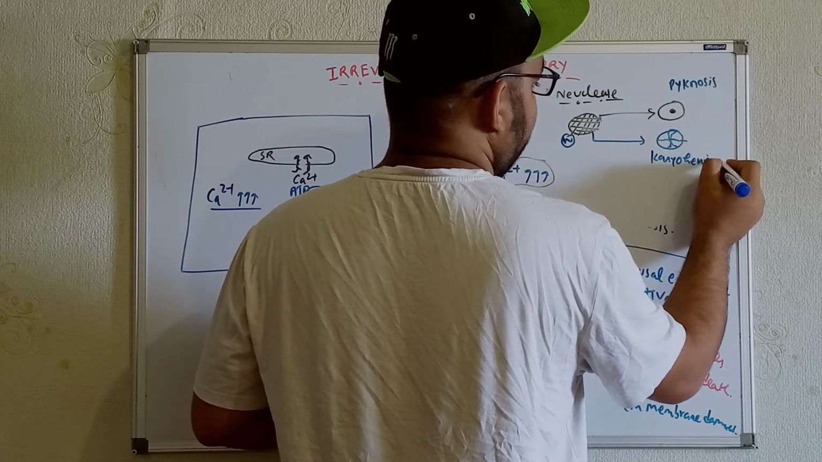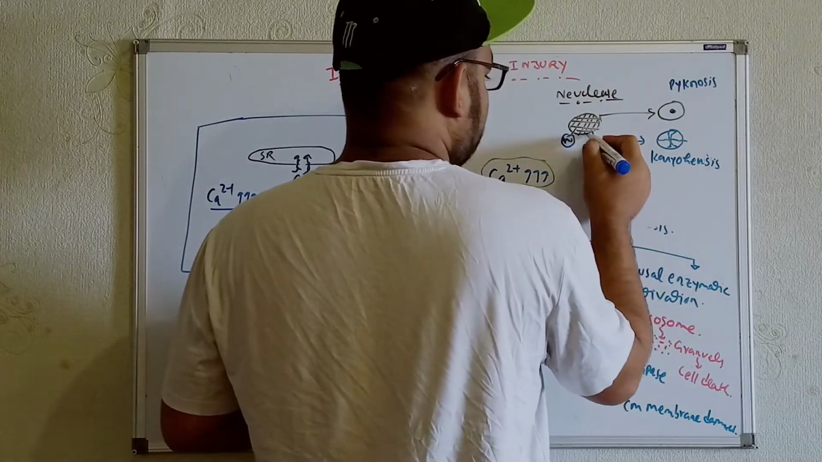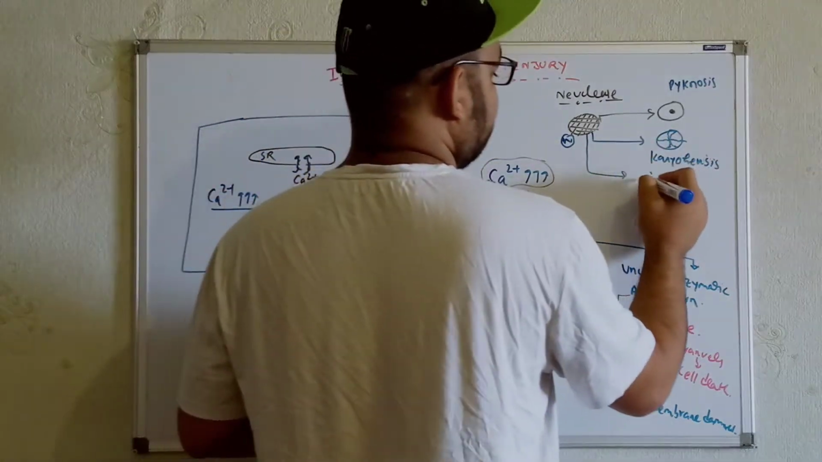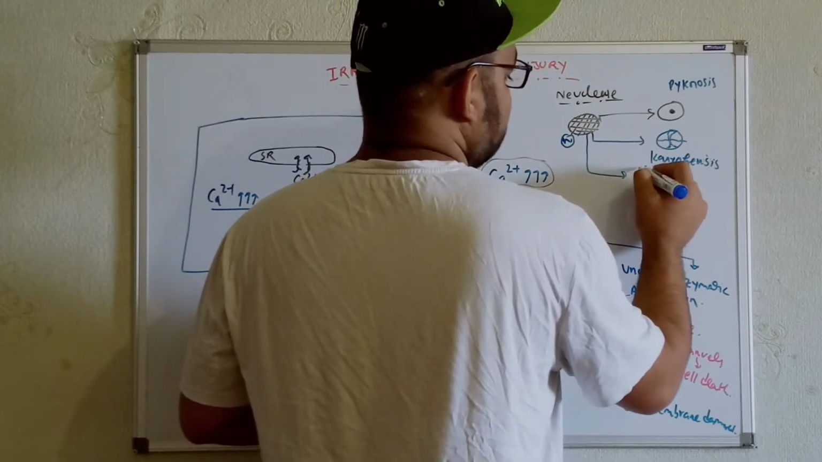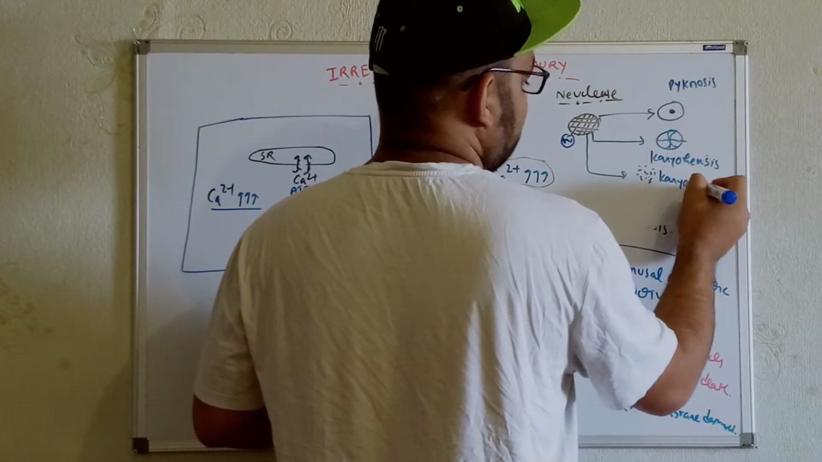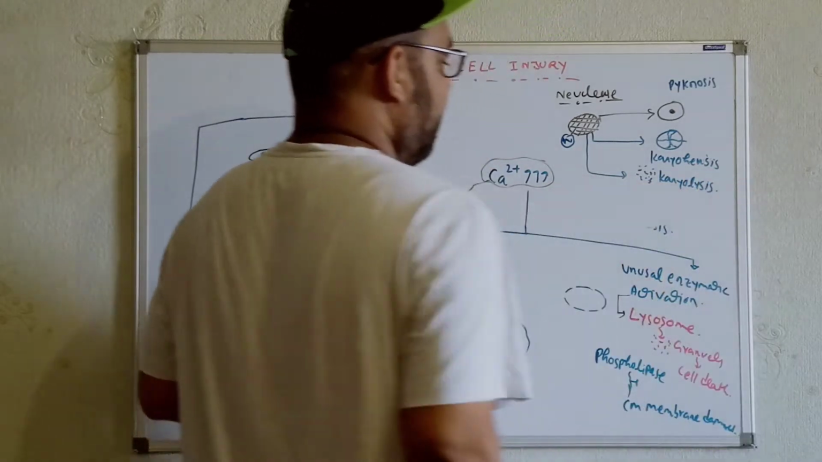Karyorrhexis. The third one we can get also from here. The total nucleus will get degraded just like this. So this is known as karyolysis. Karyolysis. Okay.